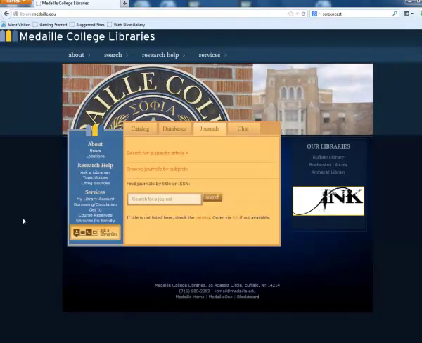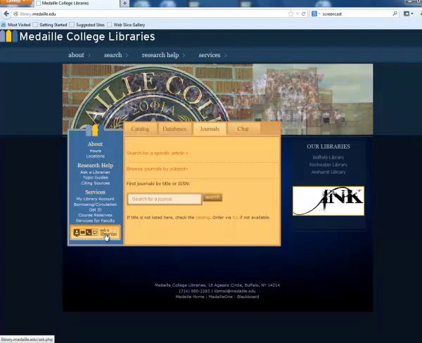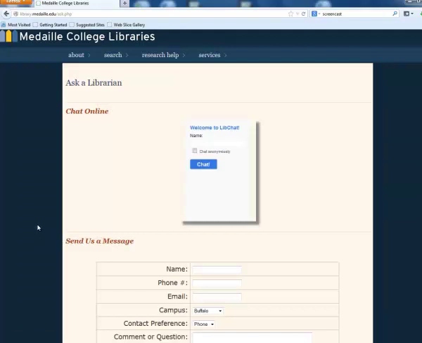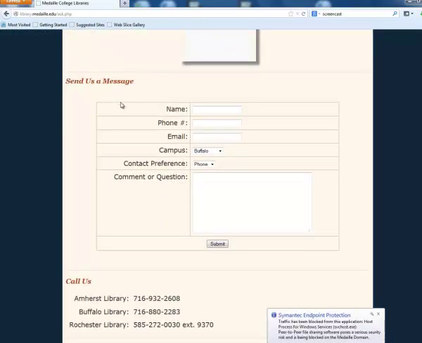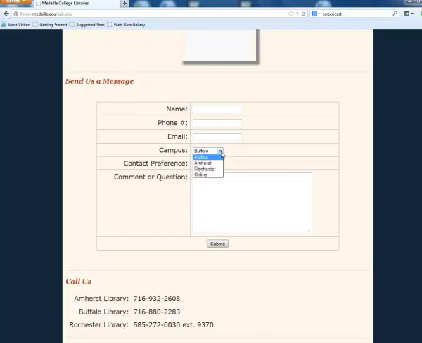And then the last thing I mentioned I was going to talk about in this brief introduction is getting in touch with the librarians. If you click on this Ask a Librarian link, you'll see a number of different ways to get in touch with us. The first one is an online chat. So when the library is open, we have this online chat available. You can just click on there and it's an instant message back and forth to the library. Below it says send us a message. You can just put your name, email address, and your question. You can select your campus. Again, if you're an online student, you select online. Hit submit and we'll get back to you and respond to your question that way.